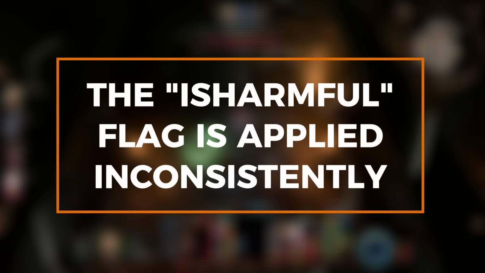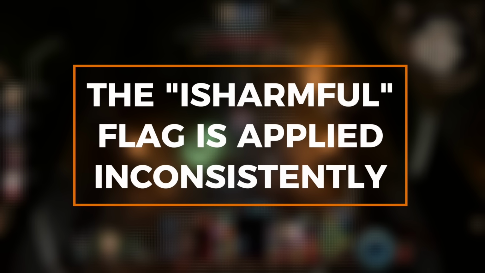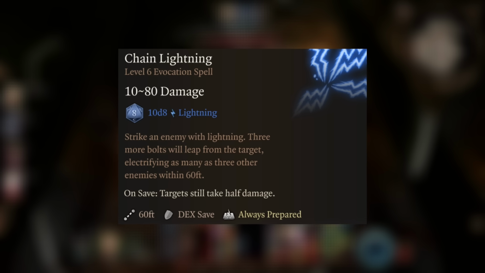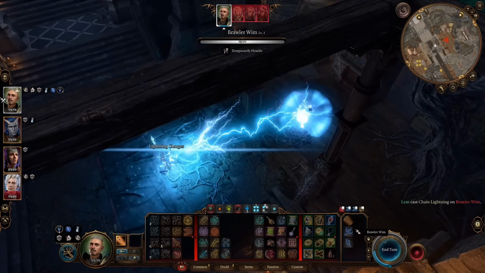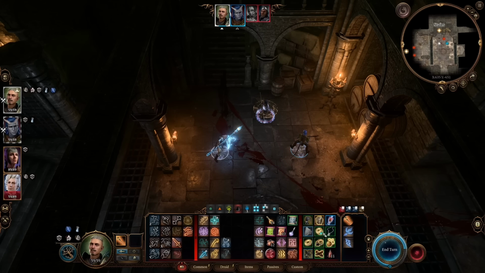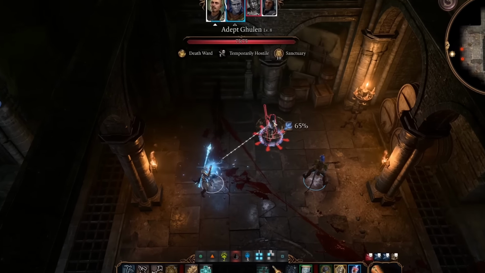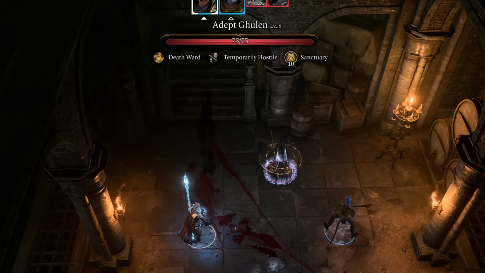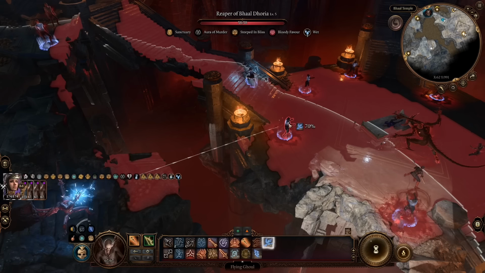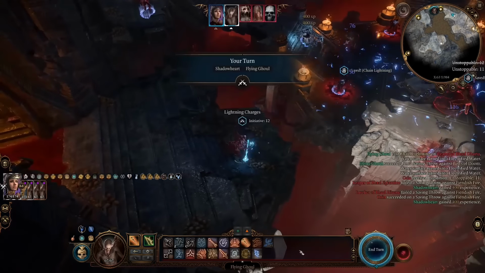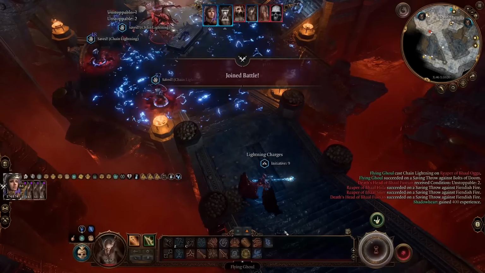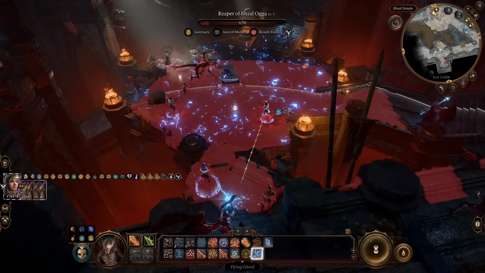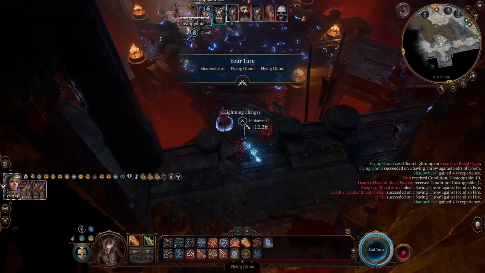But Larian was pretty inconsistent in how they applied the Is Harmful flag, so a lot of abilities that seem like they should have the flag don't have it. The most shocking example is Chain Lightning. Get it? Shocking example because... According to the game code, this isn't harmful. It's so bizarre that you might never have noticed it before, but Chain Lightning can target enemies through Sanctuary. This, plus the fact that it bounces to multiple different enemies, makes it the perfect spell for blowing up the Ritual Chanters during the fight with Orin. That's how I fought Orin on my Trickery Cleric Summoner run, except the Chain Lightning was cast by Flying Ghouls equipped with Marco Esh gear.